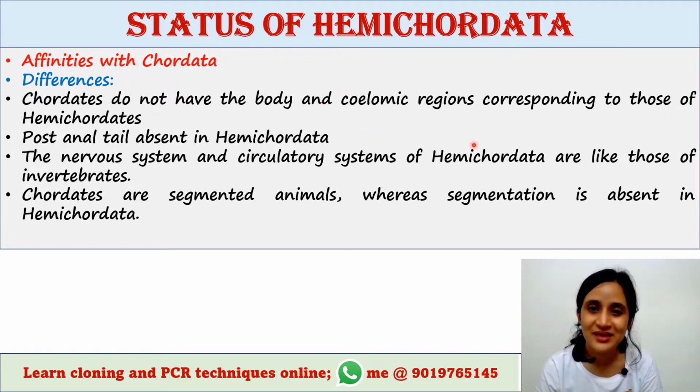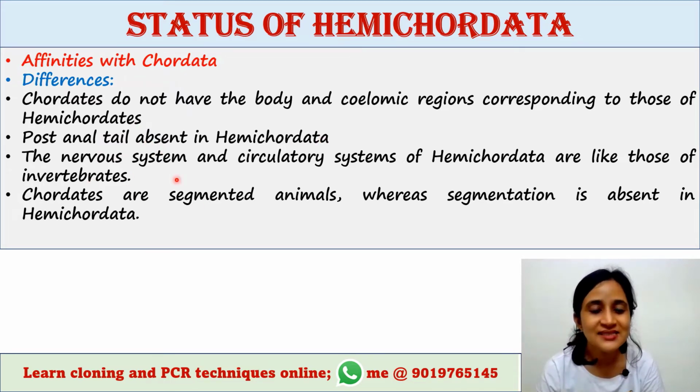Coelomic regions means the cavities which are present in the body, and the parts of the body and coelomic regions are not similar in chordates and hemichordates. Post-anal tail is absent in Hemichordata, whereas in the last picture we have seen that post-anal tail is present in Chordata. This tail is present after the anus, which is absent in Hemichordata.